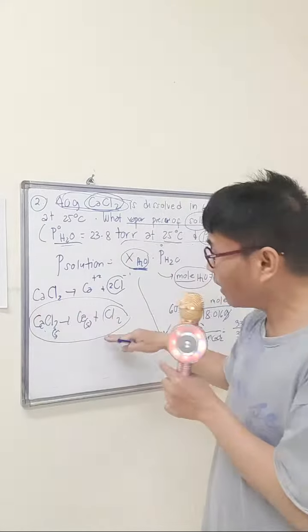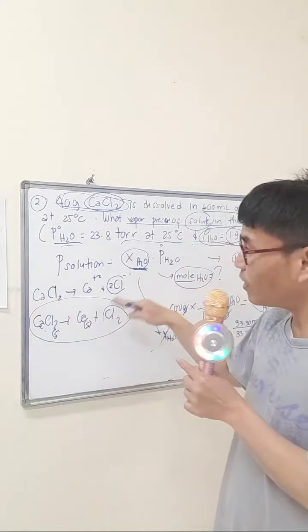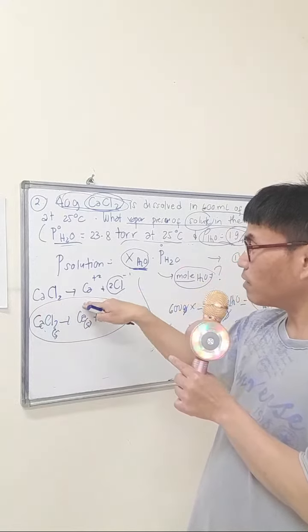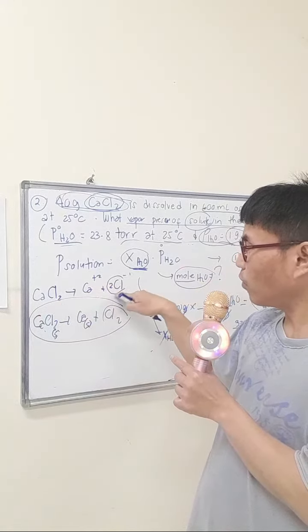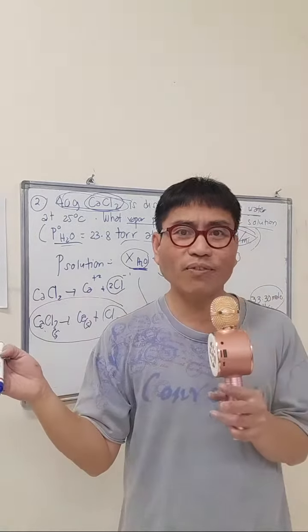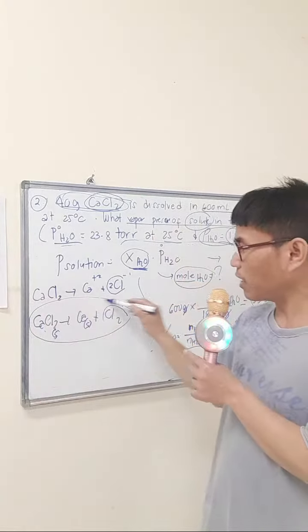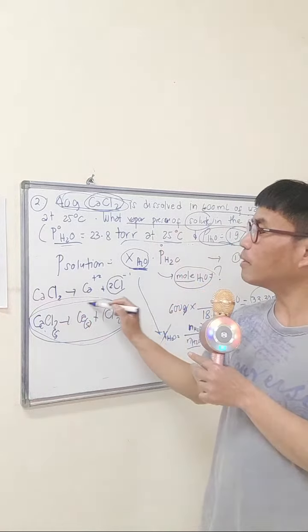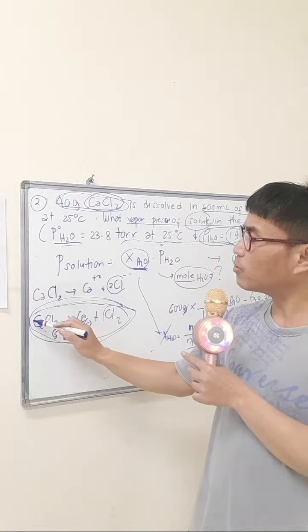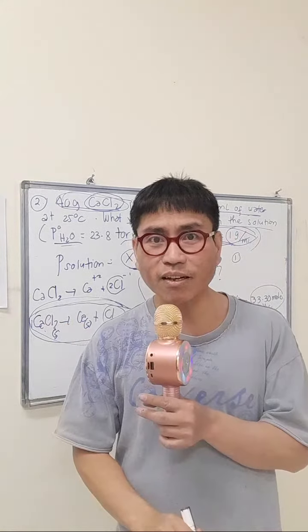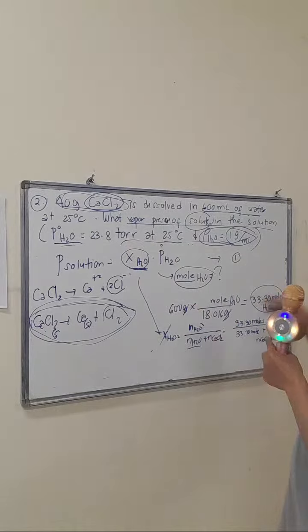So this is different from the dissociation we introduce to water. It will become calcium positive 2 plus 2 moles of chloride. It's very different. So if you use the decomposition reaction, you will be wrong automatically, because the number of moles of calcium chloride in the decomposition is only 1. If you use that one, it will become wrong.